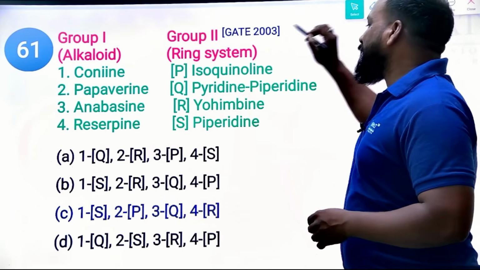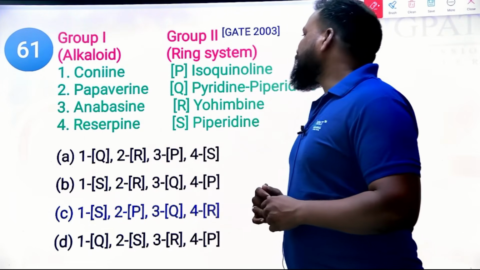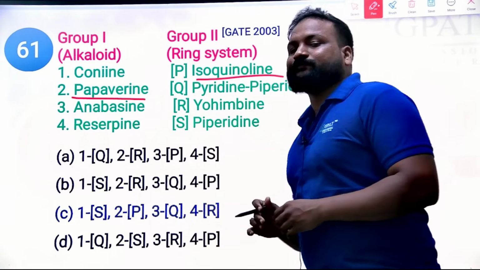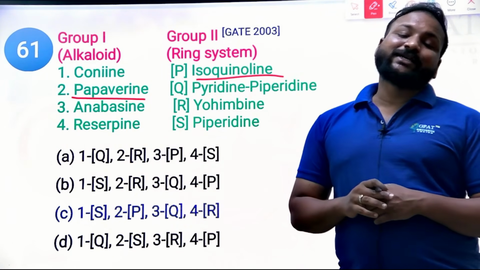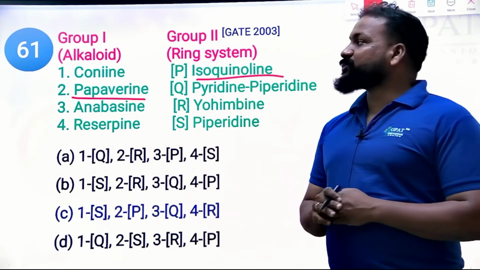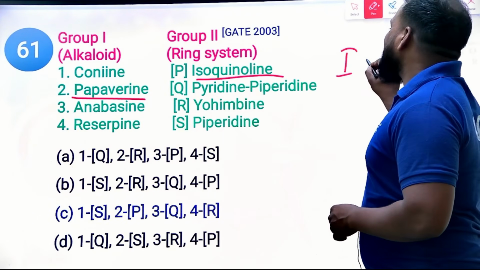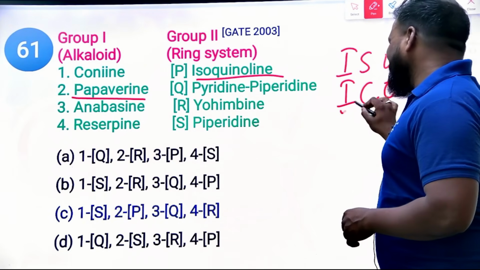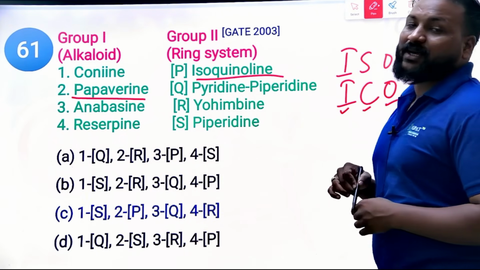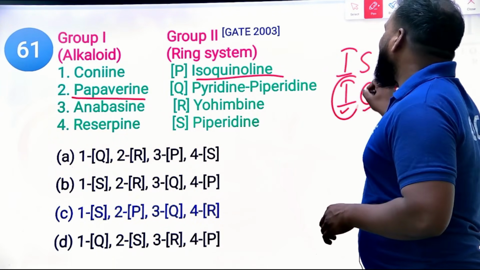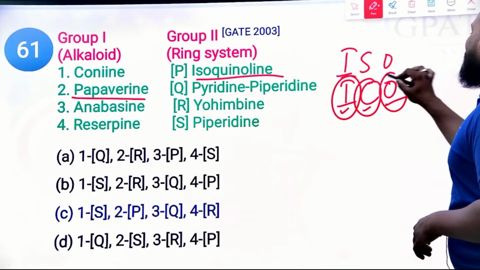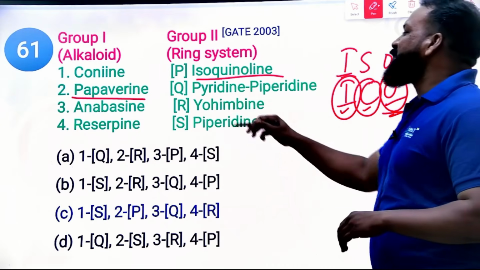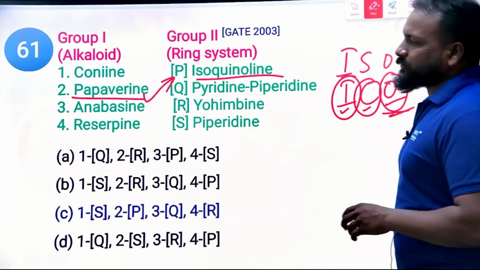Why? I'll tell you one right answer. Two stands for P: papaverine, isoquinoline. Why? Because you can see the 'iso' there: Ipecac, curare and opium. In that, O stands for opium. Opium contains papaverine, so papaverine is an isoquinoline drug.